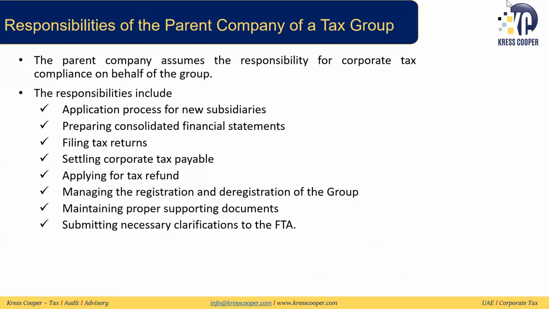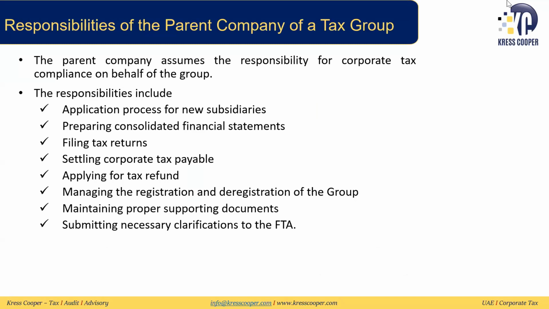Then we discussed that if the conditions of Article 40, which we just discussed, are being met, so now a tax group can be formed. Just because the conditions are being met, it is not compulsory to form a tax group, but if there is any advantage for the group, they can go for this tax grouping. Here, the parent company assumes the responsibility for the compliance of the whole group.